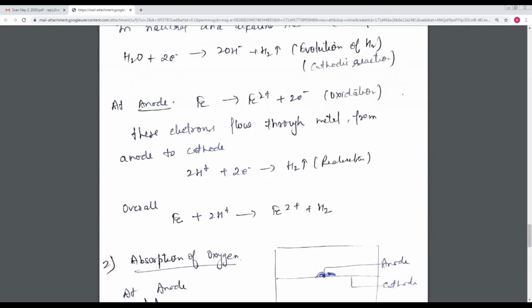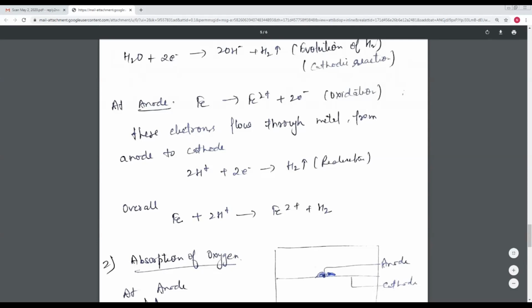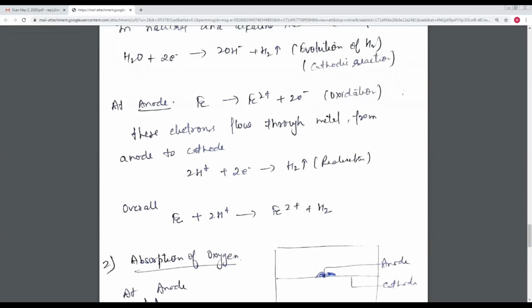Now the released electrons from the anodic part go to the cathodic portion. So these electrons flow through the metal from anode to cathode. So 2H+ plus 2e- gives H2, that is the reduction process. So the overall reaction, when the iron Fe from the anodic part and the H+ from the cathodic part react, gives Fe2+ plus H2. So this is the evolution of hydrogen.